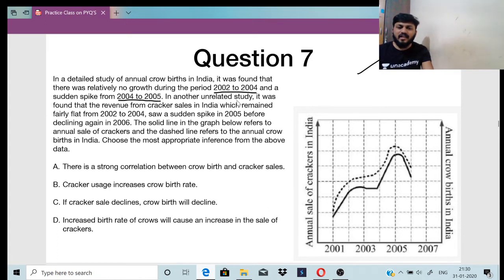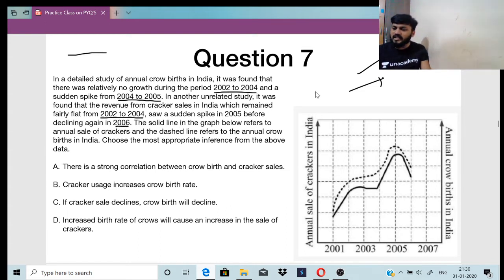In another unrelated study, it was found that the revenue from cracker sales in India, which remained fairly flat from 2002 to 2004, saw a sudden spike in 2005 before declining again in 2006.